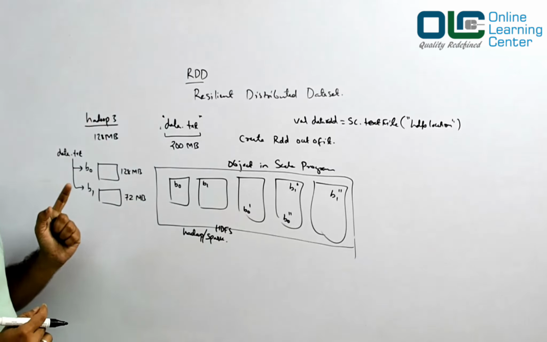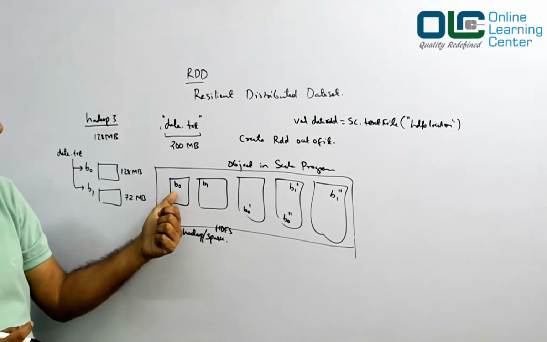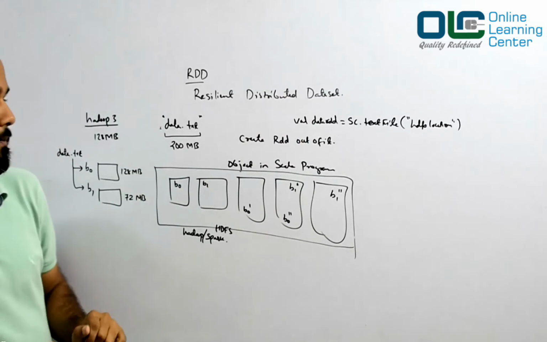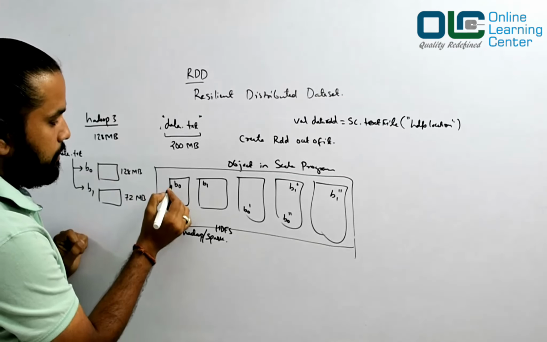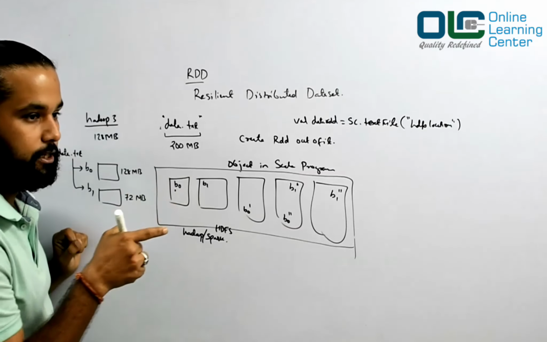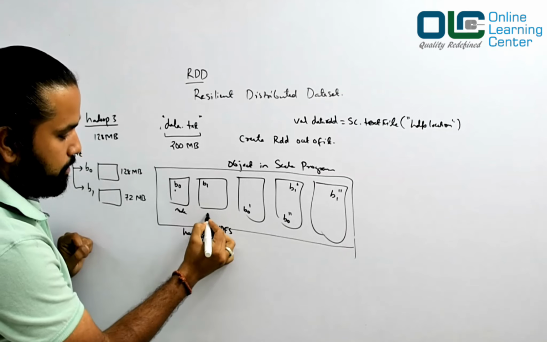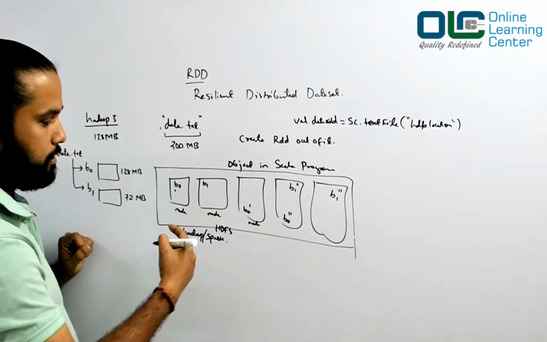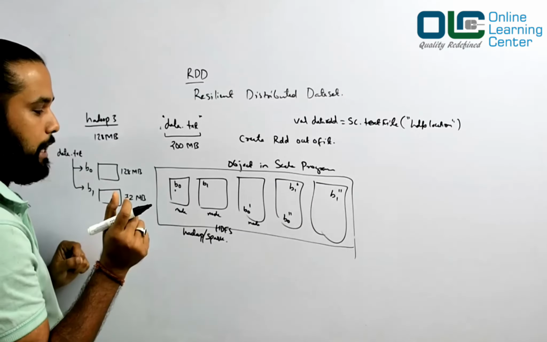So what we did is we said, this is my HDFS location, and I know that my data is here and here, and I wanted to create an RDD out of it. Done. So when you say RDD is created, what would happen internally? This B0 is in your HDFS, so these are actually present on your disk, and this is a node, this is also another node, and so on. These are all nodes, and every node would have a CPU and a memory.